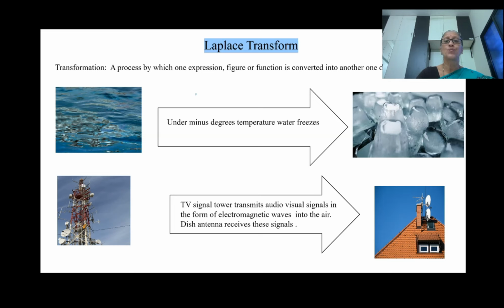Then at our homes, our dish antennas catch those electromagnetic signals and our set-top box converts those electromagnetic signals into audio video signals. Then we can view those films on our TVs.